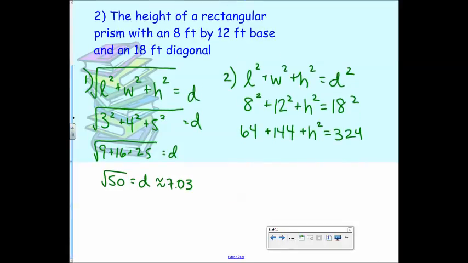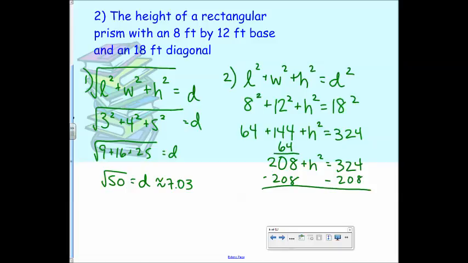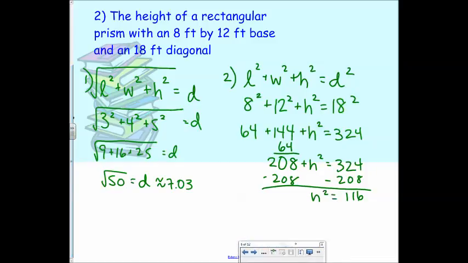You can add or subtract. So you can add these together first and then subtract, or subtract both. So I'm going to add them together, which gives us... Now what? Now subtract 208. 324 minus 208 is 116. And then h squared equals 116. How do you finish that? Square root it. So square root of 116. Is that a perfect square? No. So you can leave it like that. All right? Or you can simplify using your calculator. Okay, go try some.